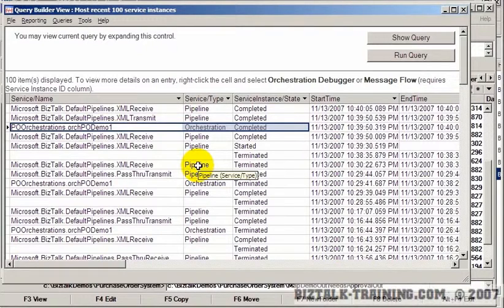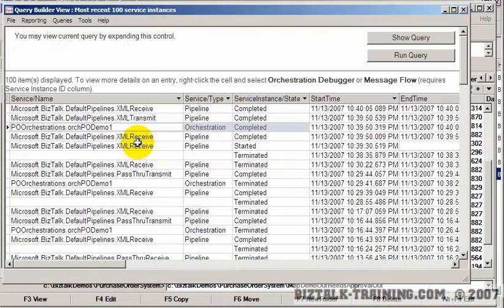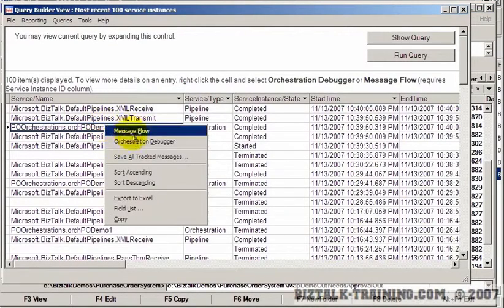Okay, so we have our own little trace again. Well, we could also look at the debugger. Let's look at both. We'll look at the orchestration debugger.